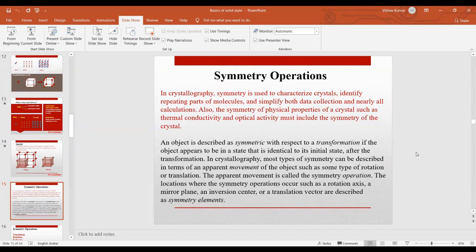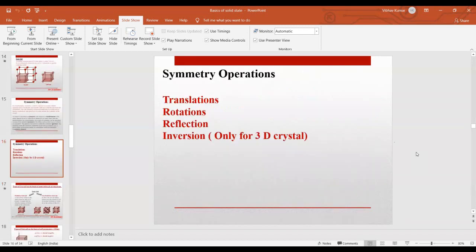So these are basically the conditions, or criteria, on which the crystal is based. It means if a crystal fulfills all these symmetry operations, only then can we say it's a crystal. Okay guys, so these are the symmetry operations: translation, rotation, reflection, and inversion. And the inversion symmetry operation is valid only for a 3-dimensional crystal.